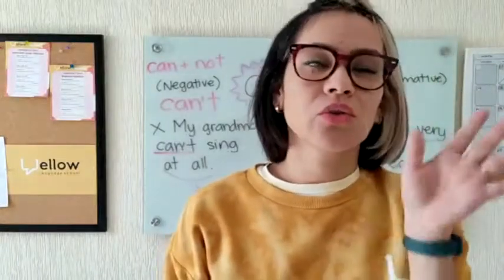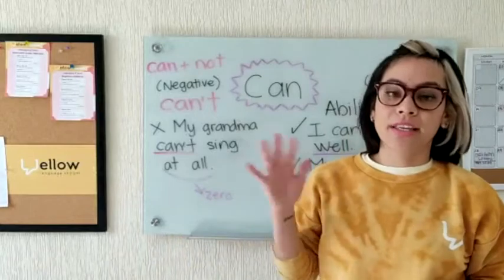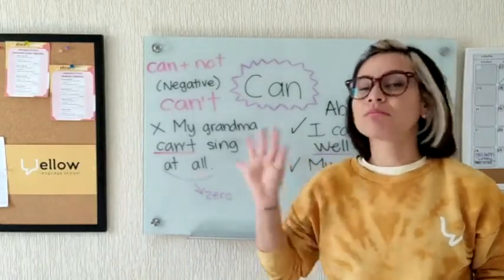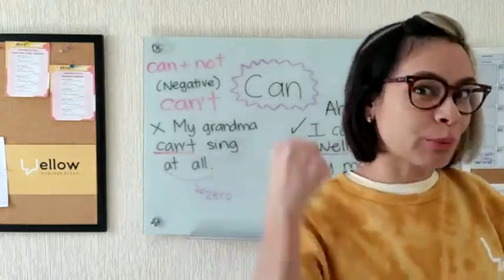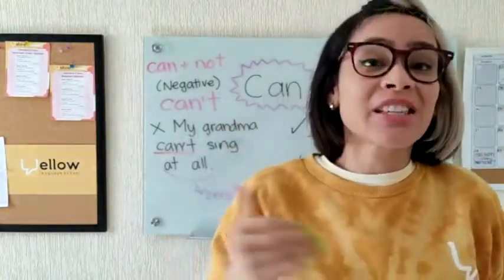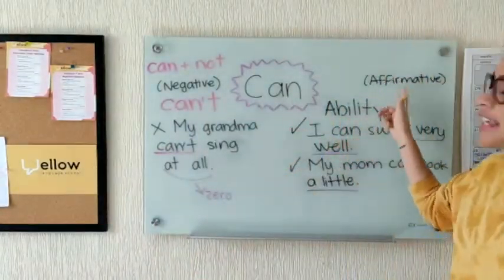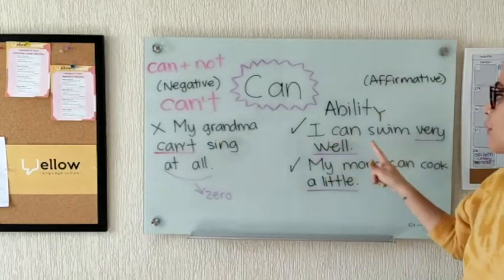Okay, let's continue. So we talked about can being used to talk about ability. Most of the time, it's not the only superpower of can. It has more, but this is the first one. Talking about ability in the affirmative way: I can swim very well.